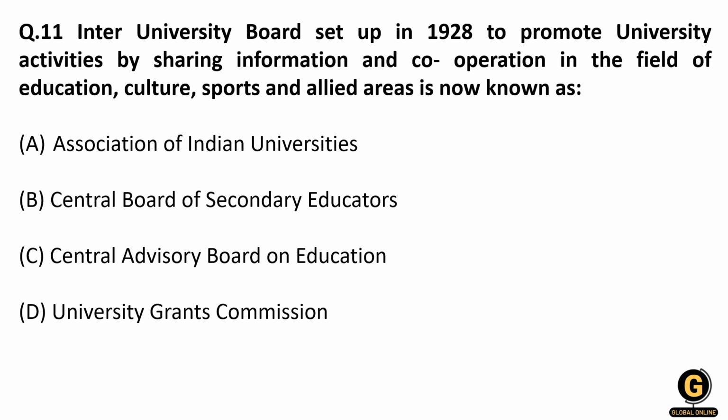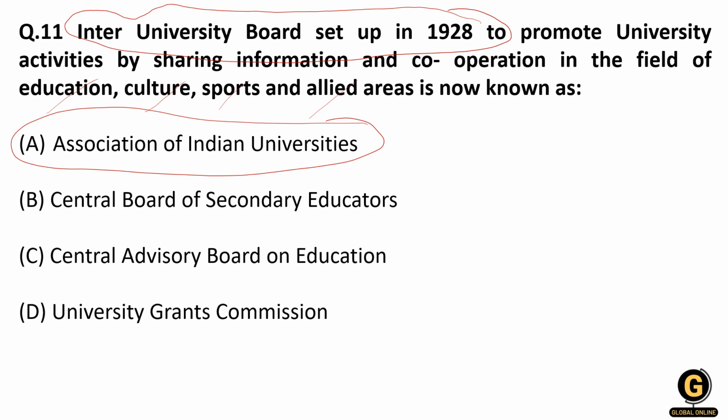The Inter-University Board that was set up in the year 1928 to promote activities for sharing information in the field of education, culture, sport and allied areas is known as what? So it is known as the Association of Indian Universities.